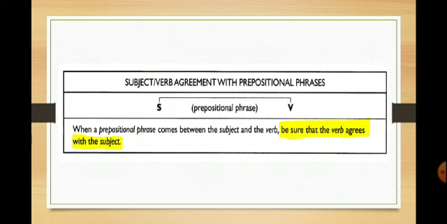Now this chart outlines the key information that you should understand about subject-verb agreement with prepositional phrases. When a prepositional phrase comes between the subject and the verb, be sure that the verb agrees with the subject.